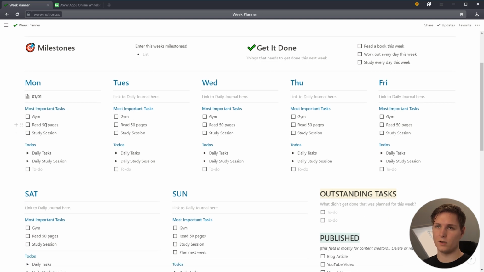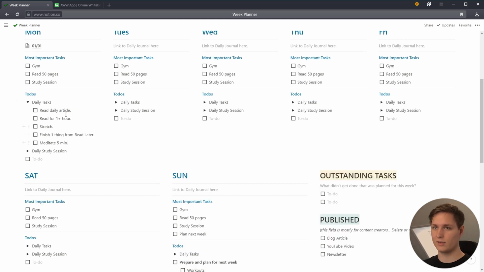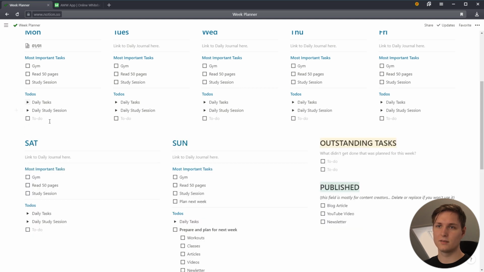Then usually I'd have school, but then maybe if I can squeeze it in, I'll go ahead and read 50 pages. And then a study session later in the day. But these 3 tasks are the most important in the day. Then under here we have daily tasks where I put in my daily habits. But these are daily tasks or daily habits that I usually practice every day. So you can obviously just change this to your own needs.